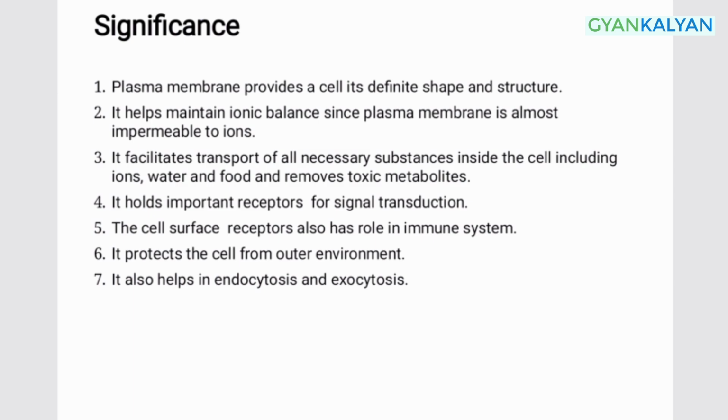It holds important receptors for signal transduction. An organism responds to various external stimuli due to the presence of different signal transduction pathways, and plasma membrane holds some of the receptors to perform such functions. For example, GPCR signaling, which is also called the G protein coupled receptor signaling, is also dependent on plasma membrane. The cell surface receptor also has a role in the immune system, such as antigenic receptors.